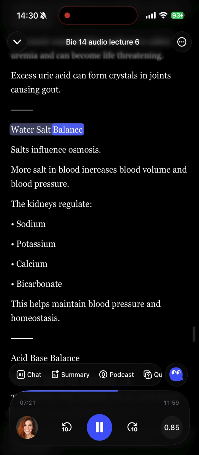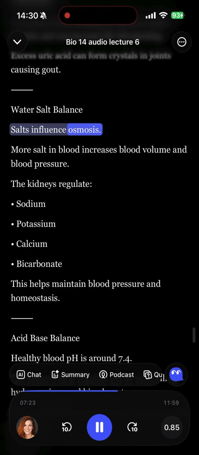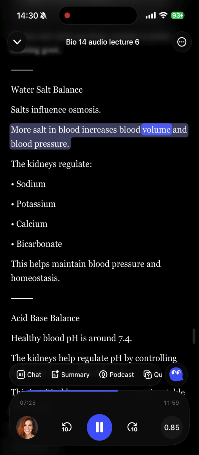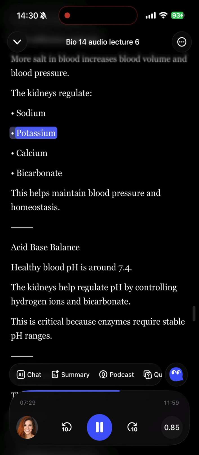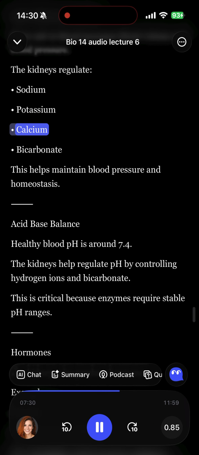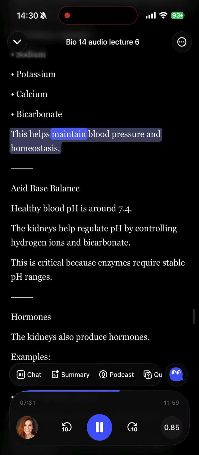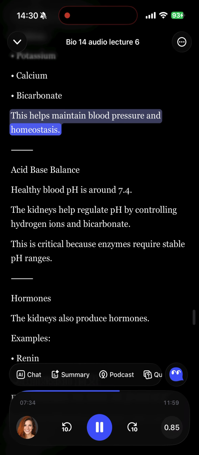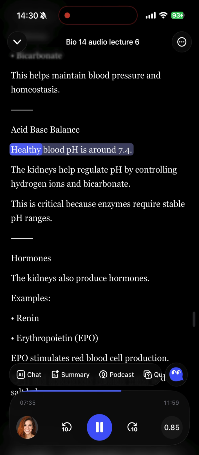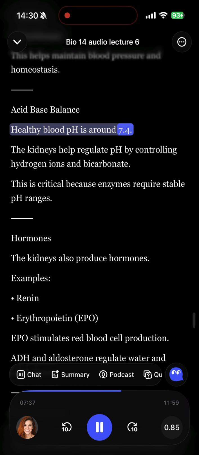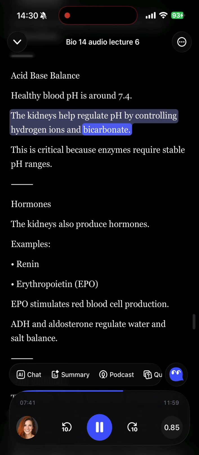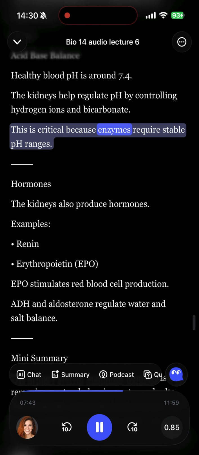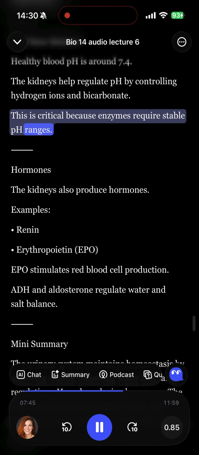Water-salt balance. Salts influence osmosis. More salt in blood increases blood volume and blood pressure. The kidneys regulate sodium, potassium, calcium, bicarbonate. This helps maintain blood pressure and homeostasis. Acid-base balance. Healthy blood pH is around 7.4. The kidneys help regulate pH by controlling hydrogen ions and bicarbonate. This is critical because enzymes require stable pH ranges.